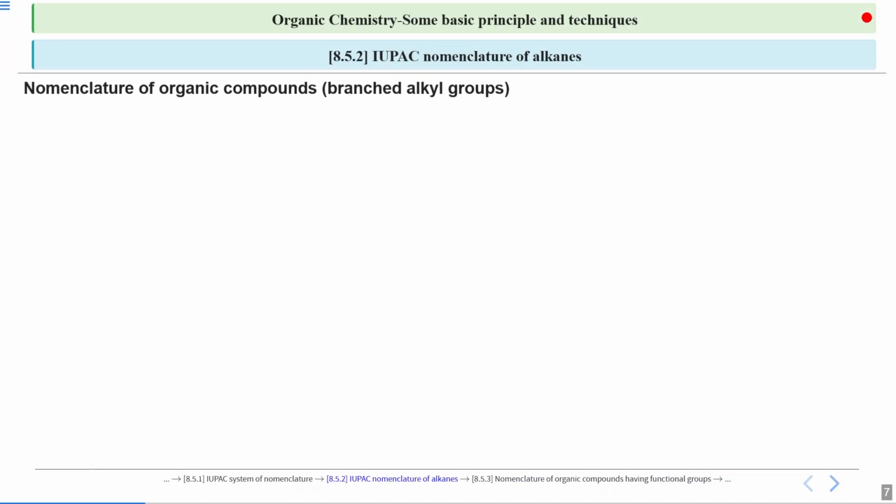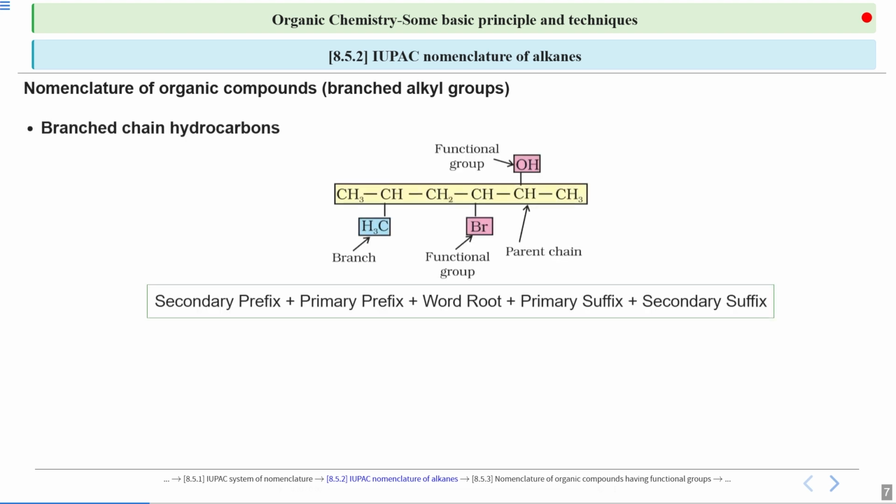So we'll next move on to branched alkyl groups. So the organic compounds which contain branched alkyl groups. Here is an example for that. Yes, so we have a general idea of naming such compounds. Right now we are not including the functional groups, but still you can use this for branched alkyl groups or any other complicated organic compound. So this is a rule.